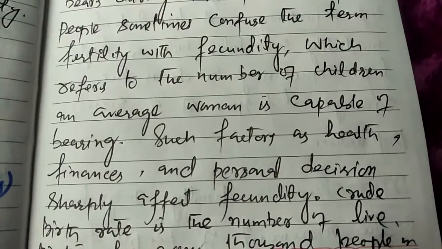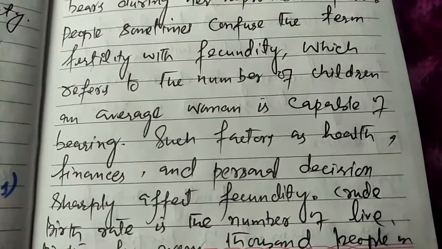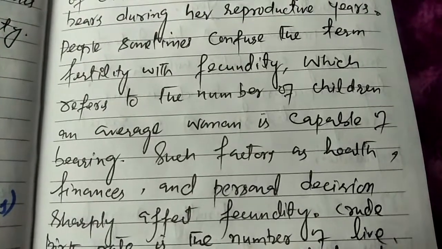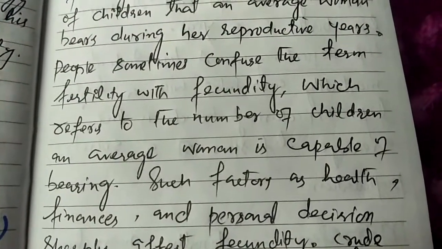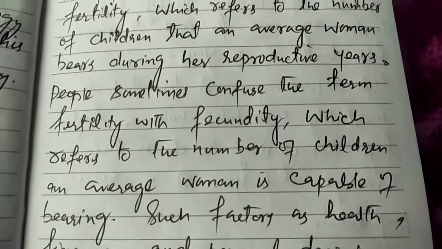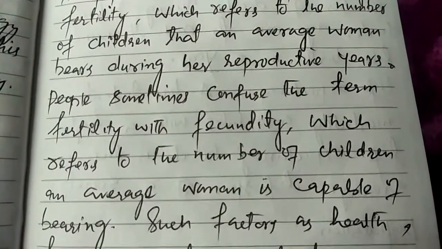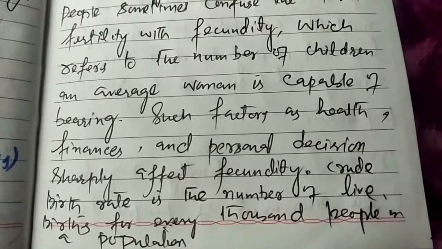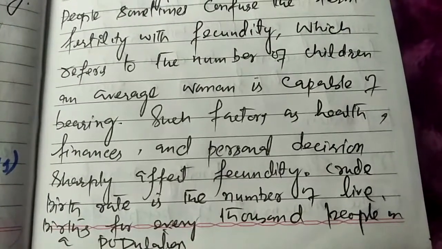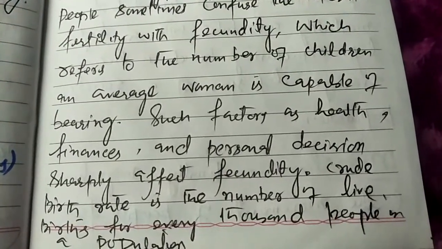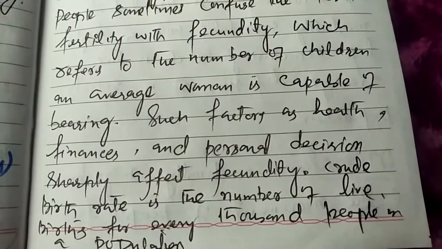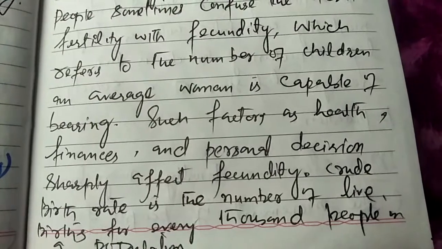The number of children a woman is capable of bearing is fecundity, and fertility is the actual number of children which a woman gave birth to during her reproductive years. Fertility really affects the size of the population. We know that because of fertility there is an increase of population, my dear students.